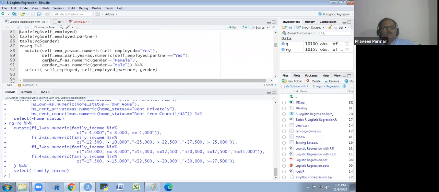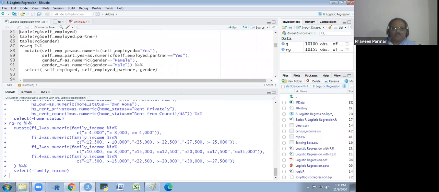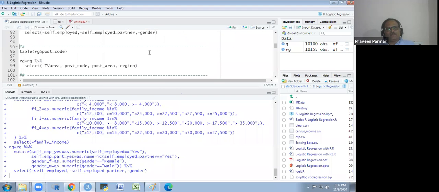And then I have used self-employed as numeric, and these are the yes and no, so I am converting them to numeric only, and the previous one I am deleting, and the postcode extract I am deleting from my data. I am not including these at all. These are not important variables.